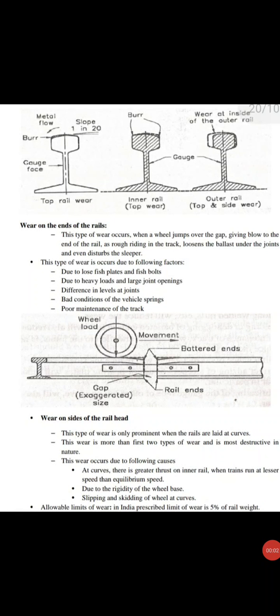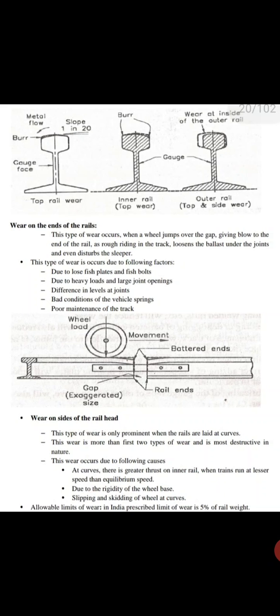You can see in the slides: top rail, top wheels, inner rail, top wheels, outer rail, top and side wheels. The wheels are the parts of the train which move continuously on the heads of the rails, so the metal flows on the surface of the rail. That is known as wear. First, wear on the ends of the rails.